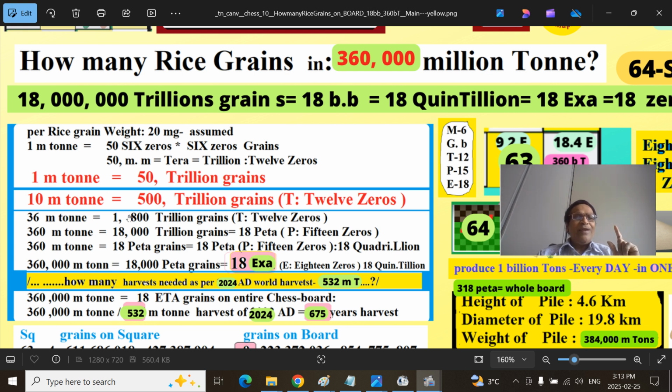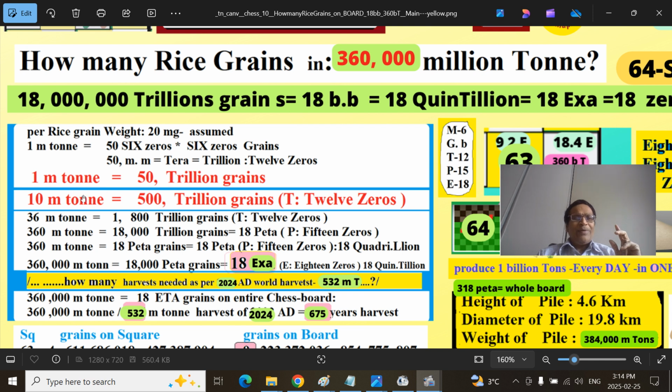1800 here, and we add one more zero, that is 360 million tons. Because it's 1800 here, it is 18,000 here. The remaining things are the same, trillion grains. Remember, trillion is T, that is 12, and the next is 15, that is Peta, or you can misspell it as Feta, F15. So that will be 18 petagrains, followed by 15 zeros, which is the same as a quadrillion. So far it should be very clear.